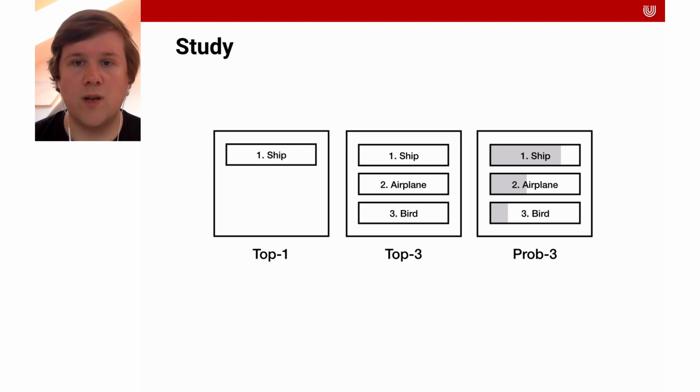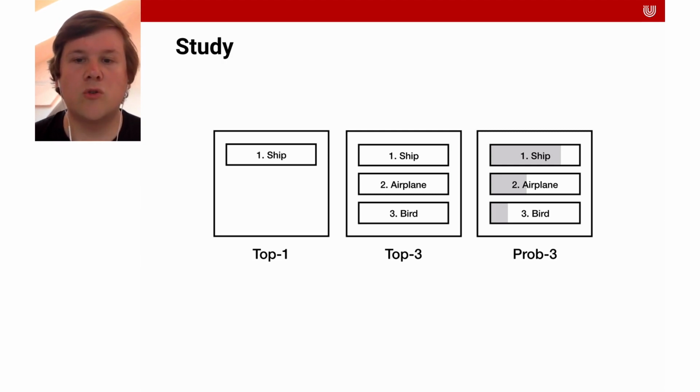The top 1 visualization shows the prediction with the highest probability. This visualization minimizes complexity and cognitive load by giving a simple, action-oriented answer to the classification task. It is similar to the user interface of object recognition systems like Google Photos. Top 3 shows the top 3 predictions ranked by their probability. We hypothesized that top 3 would allow participants to make a more informed decision about the ML system, since participants can use the ranking to compare the predictions.